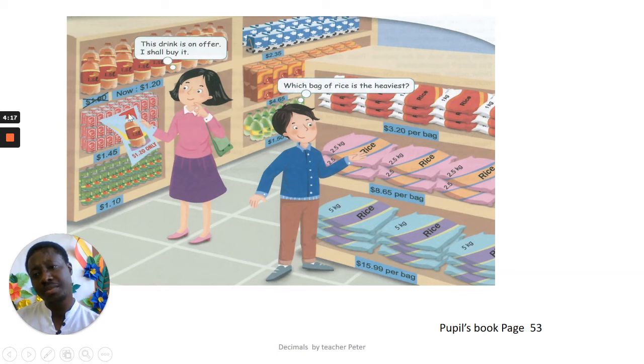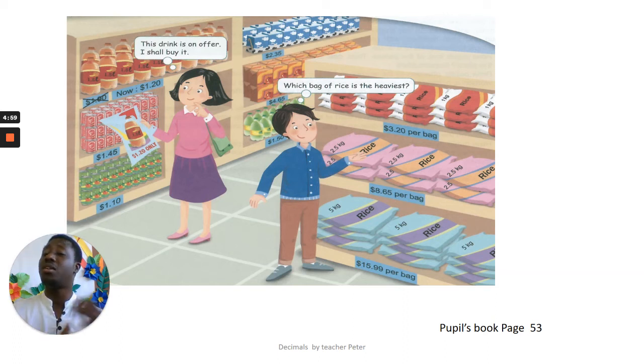Let's check what the woman is holding. What is the price you see? $1.20. Now you could see that we have the point in there. So we can also say $1.2. Or, back to what we said earlier, we can say $15.99. This price, as you could see my cursor, is $8.65 per bag. Per bag means one bag, not all the bags. Only one bag of rice. The 2.5 kilo is $8.65.